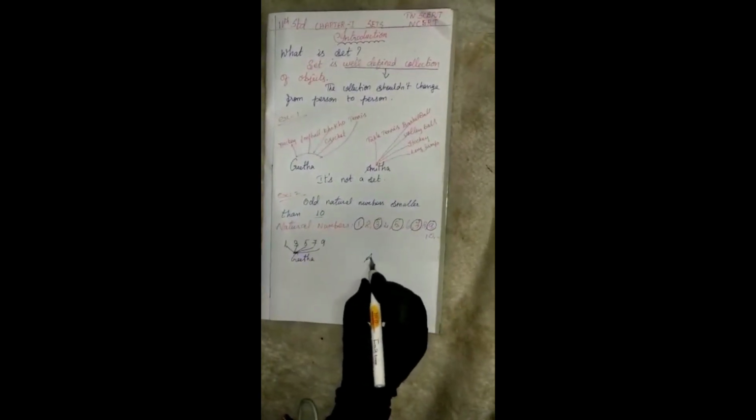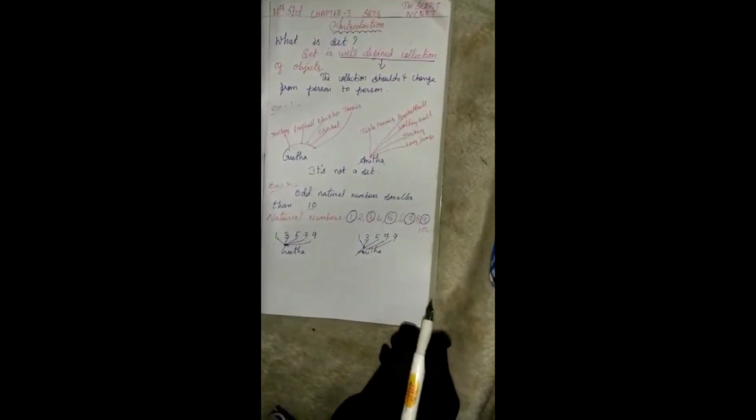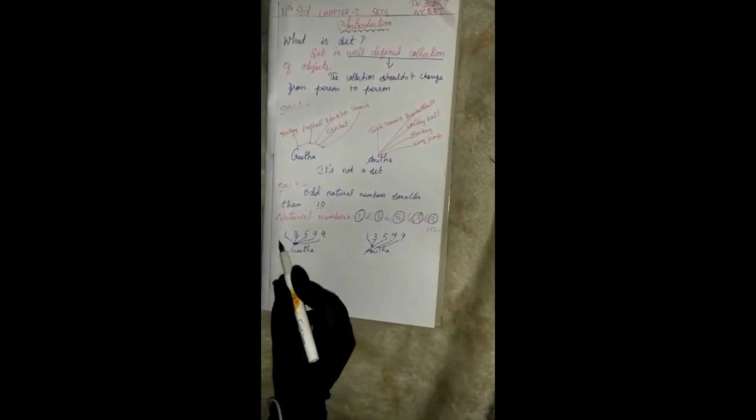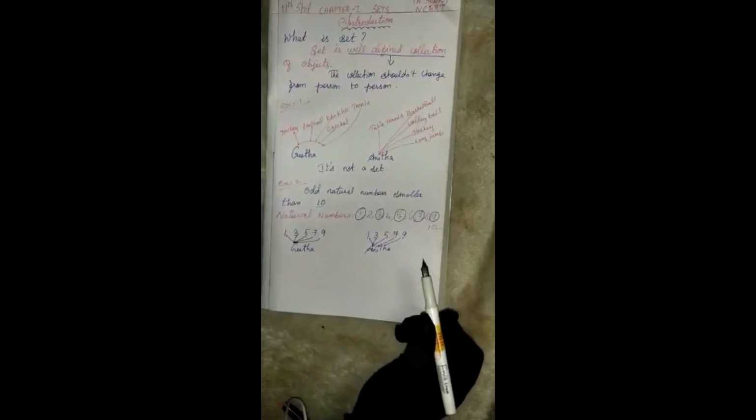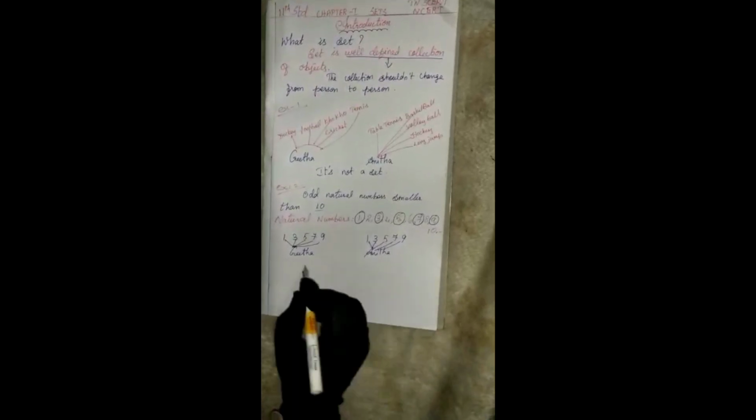Anita said the same, 1, 3, 5, 7 and 9. Now tell me whether it is a set or not. Yes, it is a set, because Geeta said the same numbers and Anita also said the same numbers. So we call this a set.